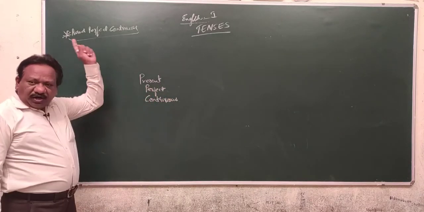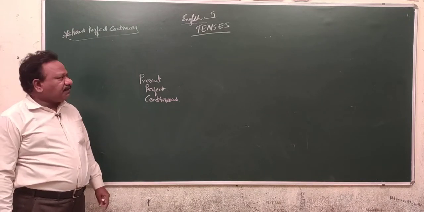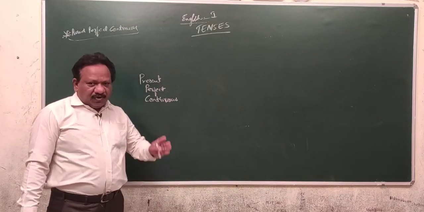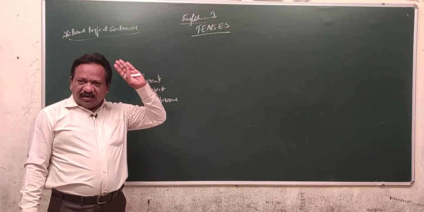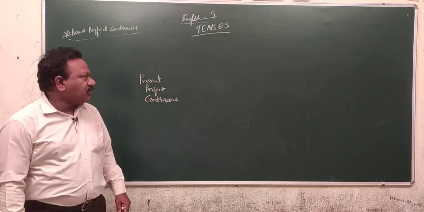When the action started before somewhere else in the past and still it is going on, we use the present perfect continuous tense. Already we have seen the structure. ఎప్పుడో భూతకాలంలో మొదలైన పని ఇంకా మన కళ్ళ ముందు కొనసాగుతూ పోతూ ఉంది. దాన్ని మనం ప్రెజెంట్ పర్ఫెక్ట్ కంటిన్యూస్ అన్నాం.